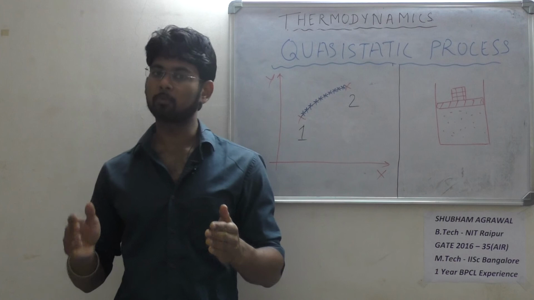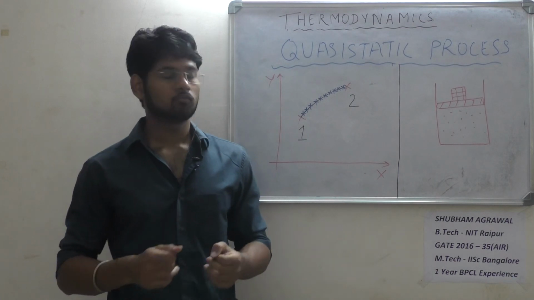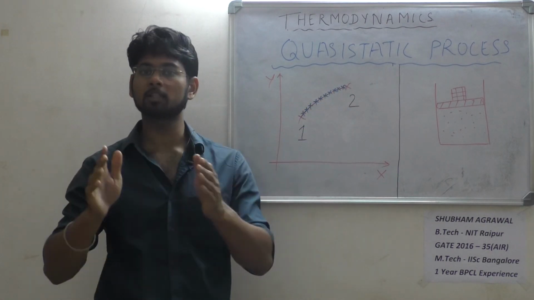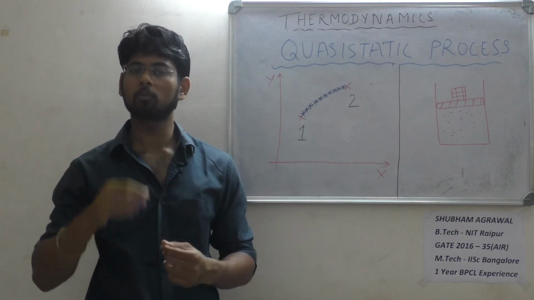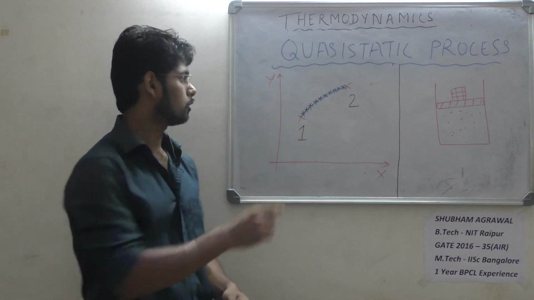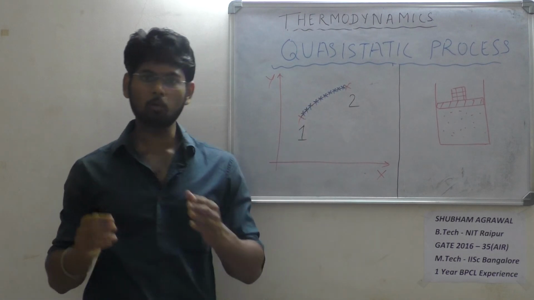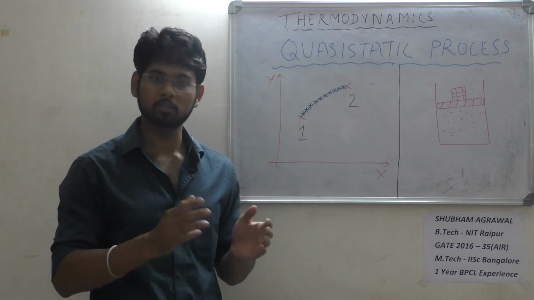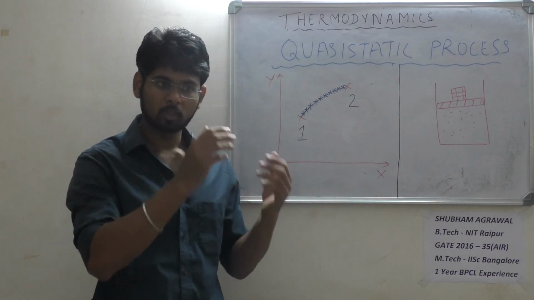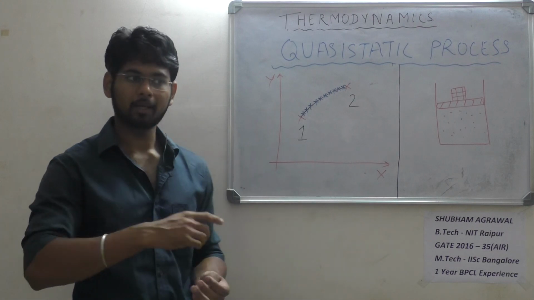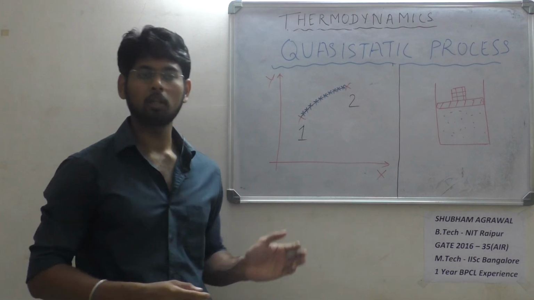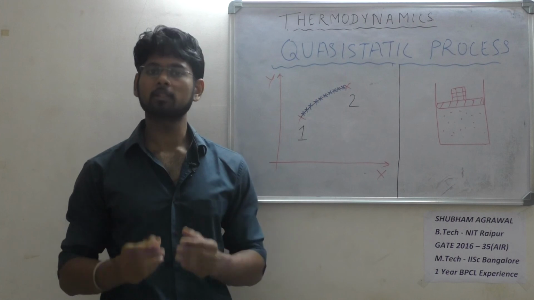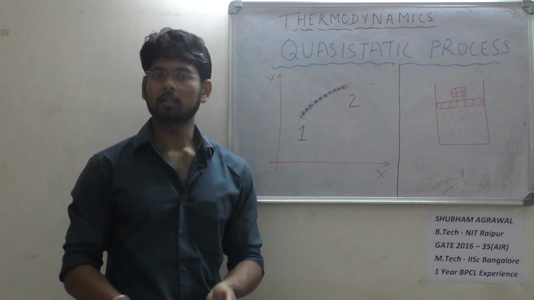So if I try to plot this whole process in the property chart, what will happen? I have the initial state, I have the final state, and in between, whatever intermediate states we stopped at, we also measure the properties of the system at that point. So we are able to plot those points also. Now we have a rough idea of the path which the system has followed in going from state 1 to state 2. So I can draw a line which joins all these intermediate points to reach from 1 to 2. So in this case, the quasi-static process actually tends to reversible.